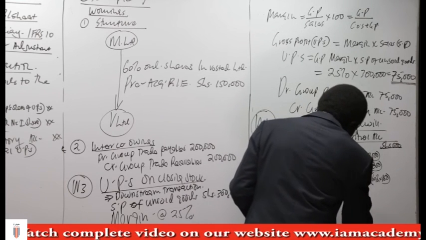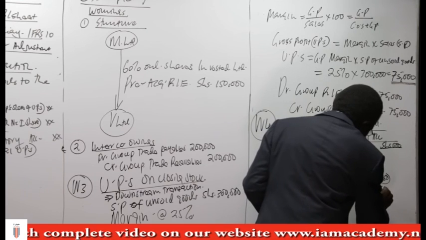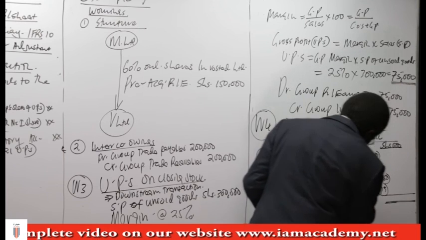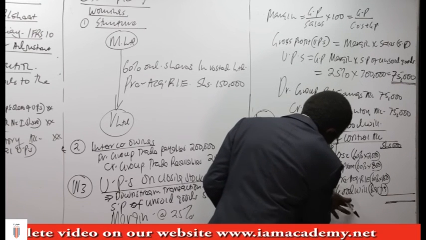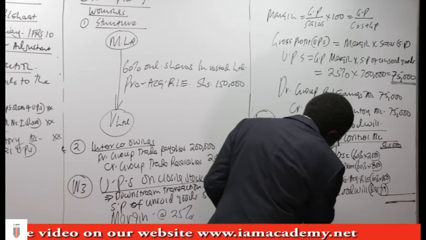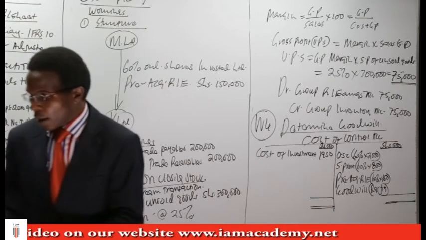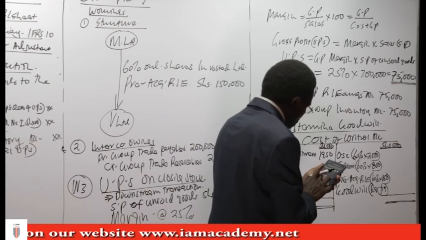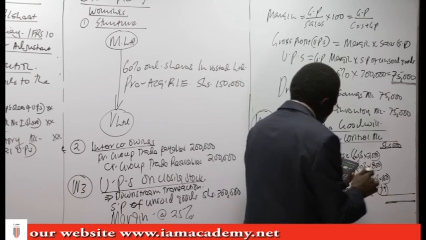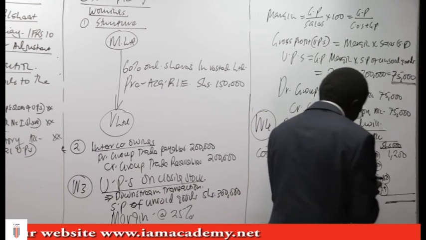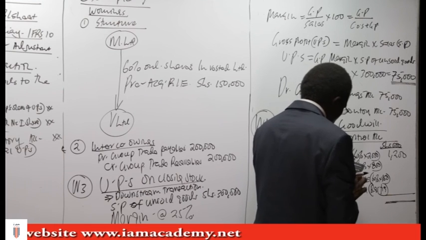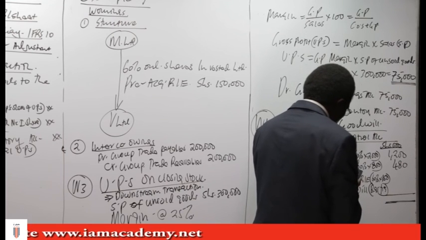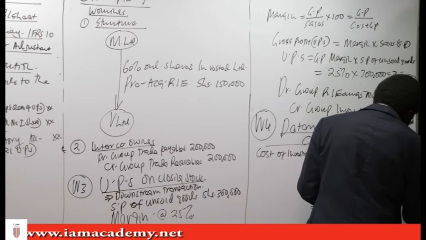Then we have goodwill. So I'll take my calculator here and say 0.6 by 2,000, I'm getting 1,200. 0.6 by 800, I'm getting 480. 0.6 by 150, I'm getting 90.